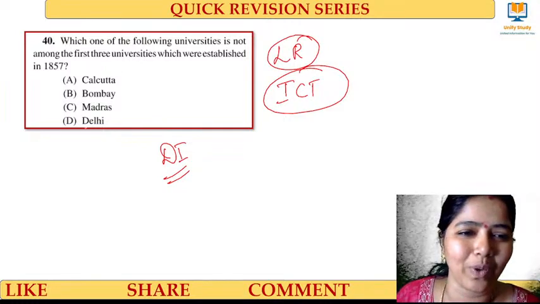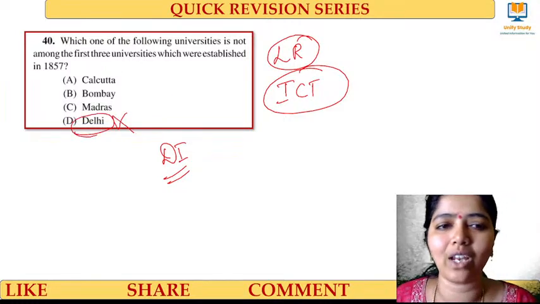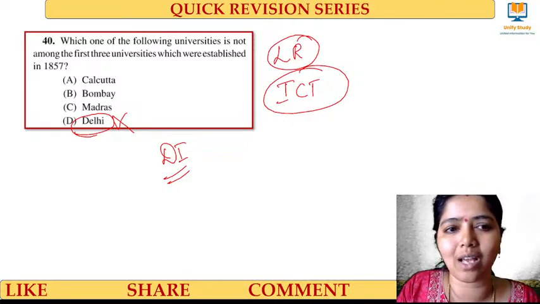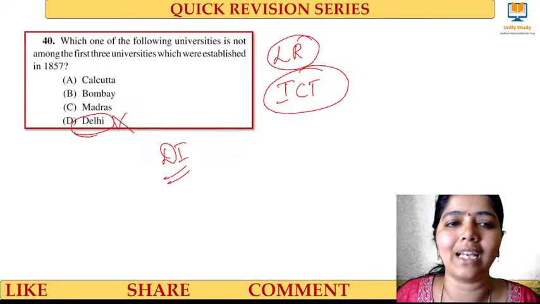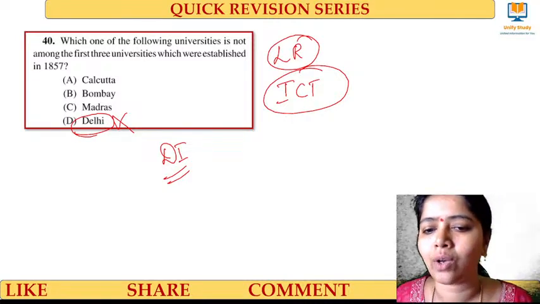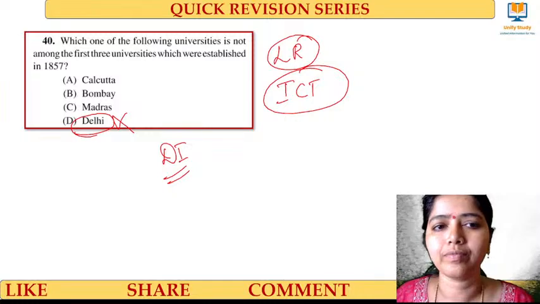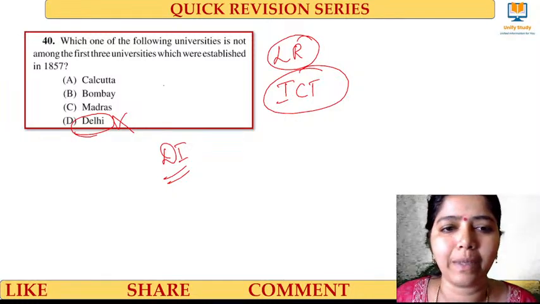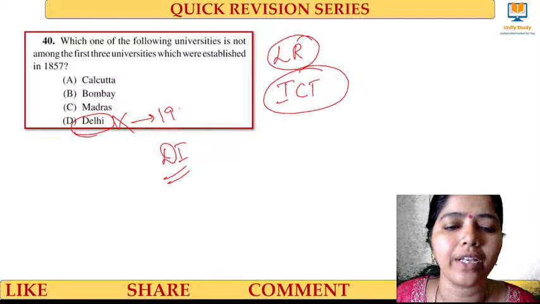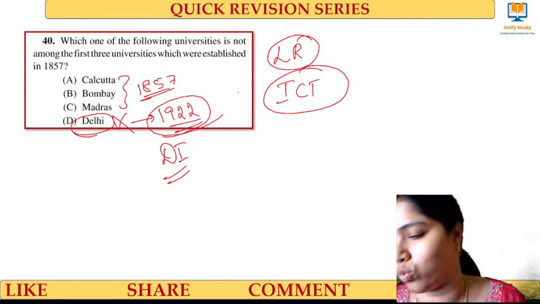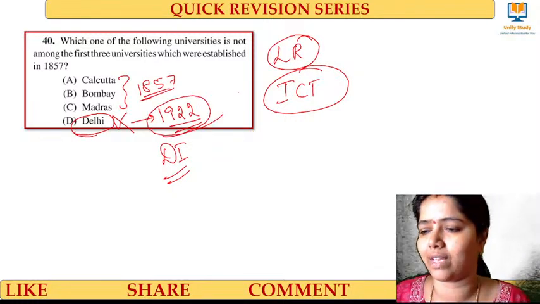The right answer for this question is: Delhi is not the one. When was Delhi University established? Delhi University is a central university, right? When has it been established? It was established in the year 1922. 1922. These three were in the year 1857. This one was in the year 1922. Okay. Very good. Super good.